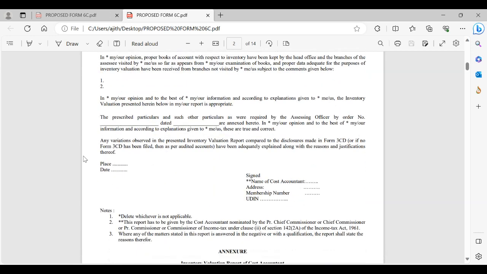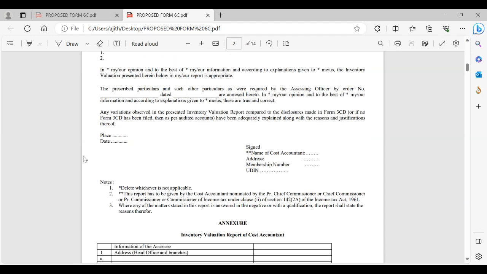Then, in our opinion, the information and according to the explanations, the inventory valuation presented here is appropriate. The prescribed particulars. Now the column is with regard to the income tax department order, income tax department proposal, in order to give this with the DIN and all. So that should be mentioned in the next paragraph. Then any variation observed, that is a critical point.